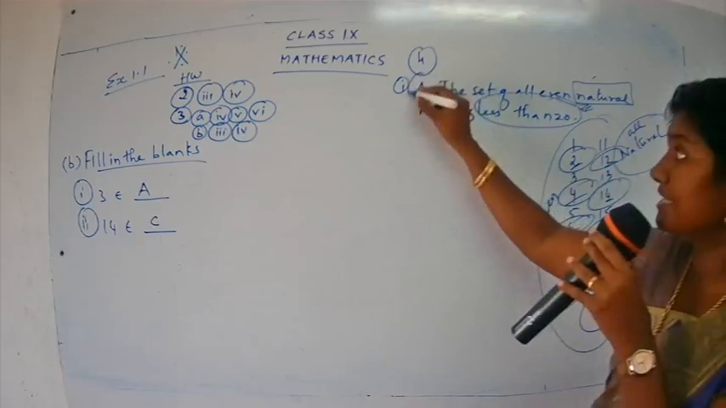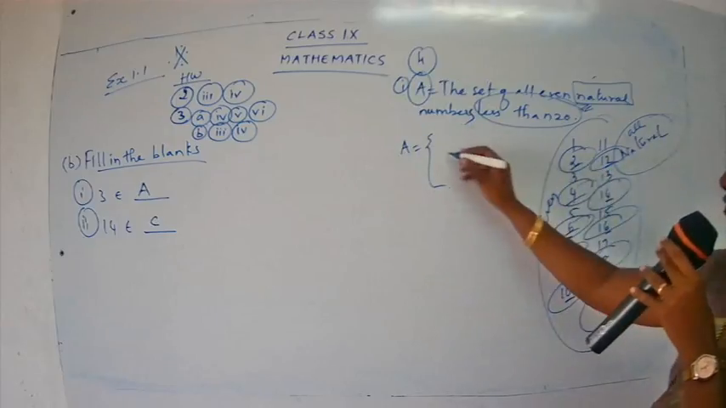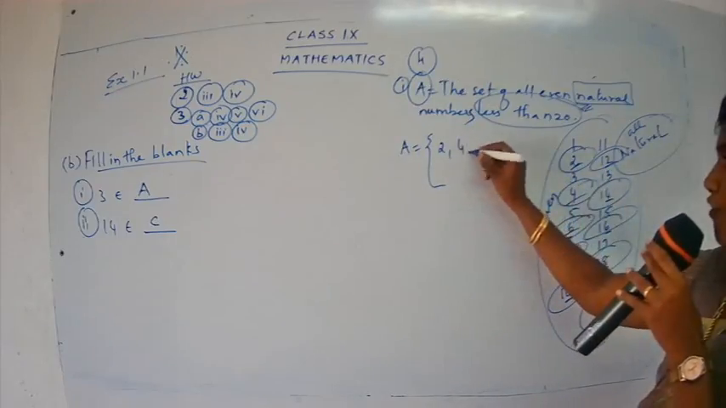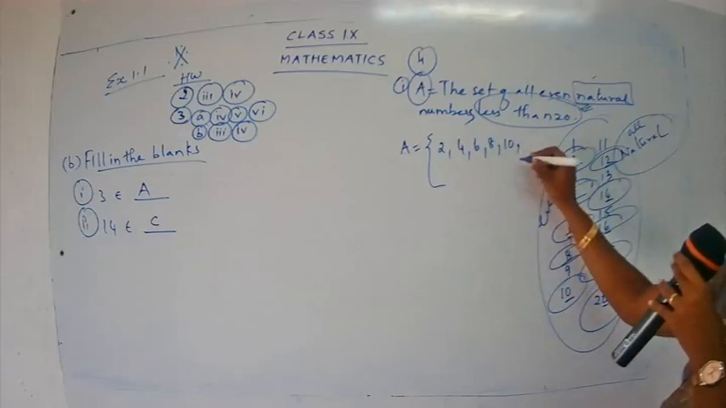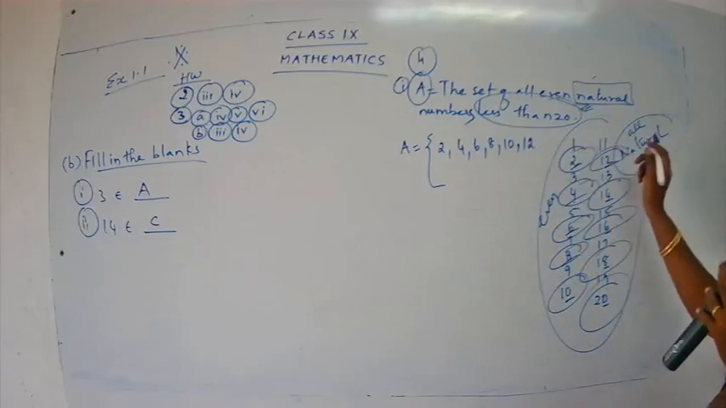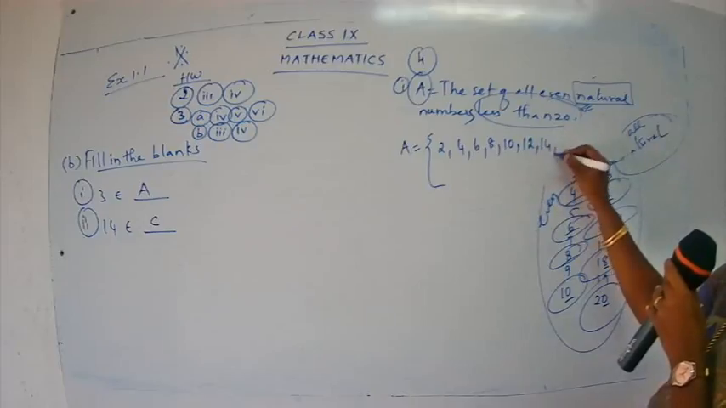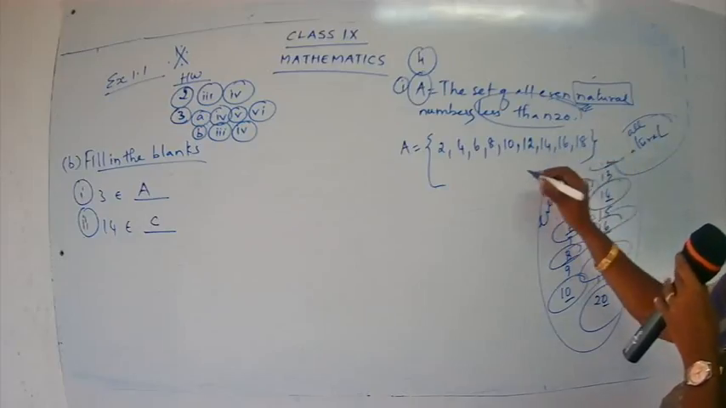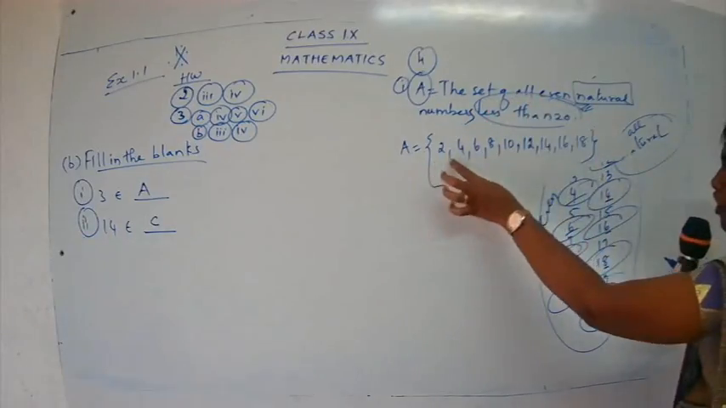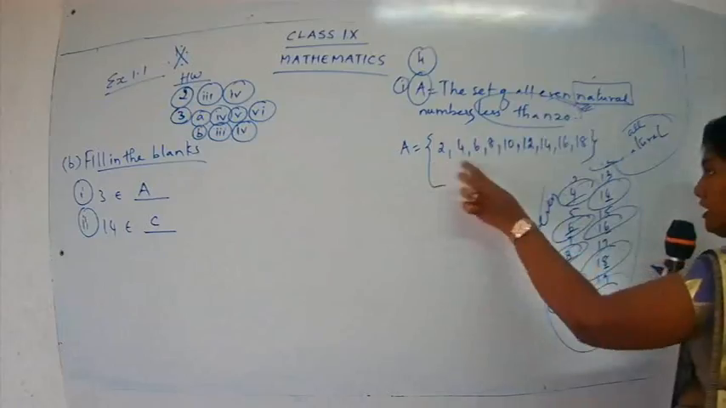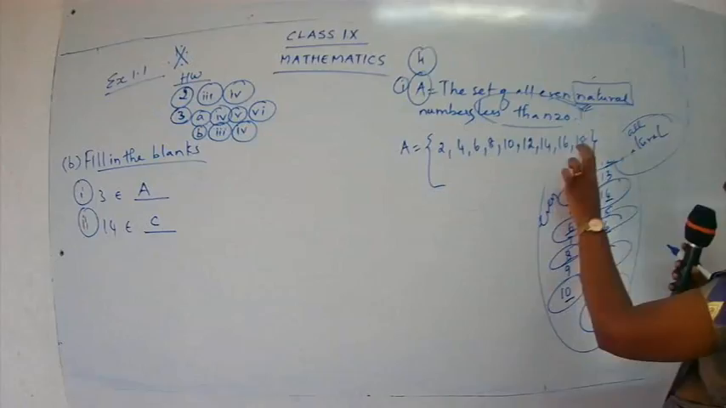So what will be the answer? What is the set given here? It's A. So A is equal to 2, 4, 6, 8, 10, 12, 14, 16, 18. So this is the roster form. See, this is the set. They are all even numbers. They are all natural numbers. And they are less than 20.